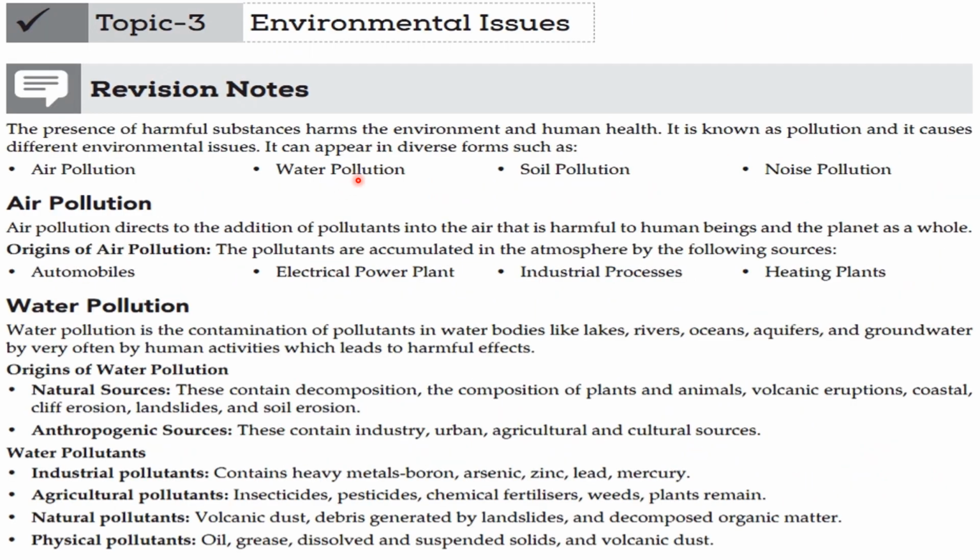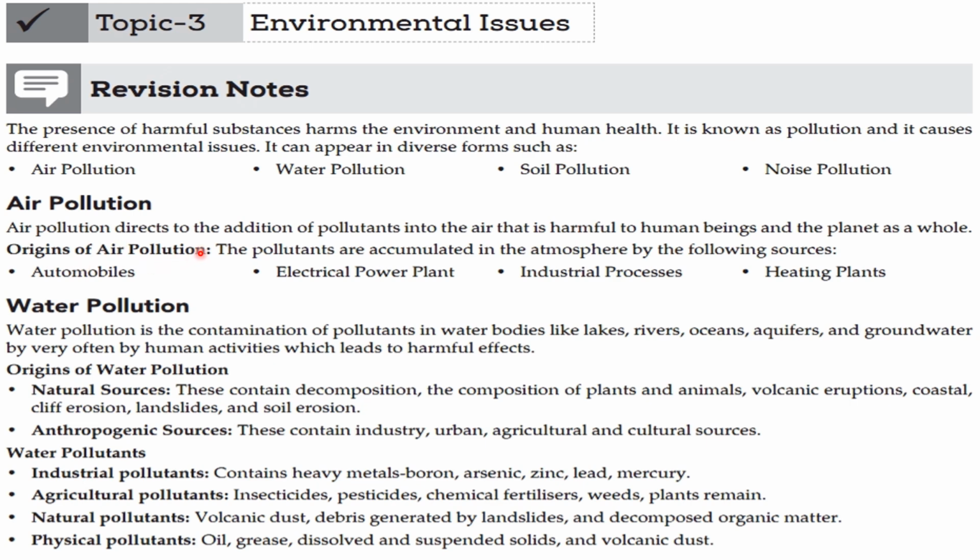Environmental issue. The presence of harmful substances harms the environment and human health. It is known as pollution and it causes different environmental issues. It can appear in diverse forms such as air pollution, water pollution, soil pollution, and noise pollution.